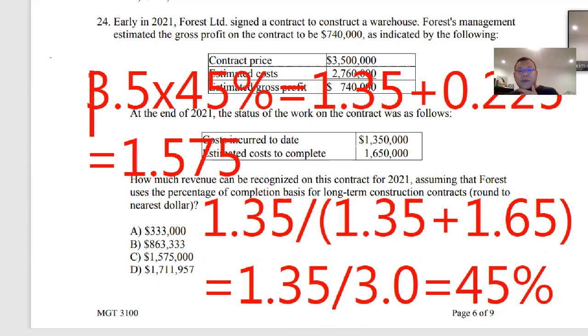So 3.5 million times 45% is going to be 1.575 million. So the answer is C, 1.575.